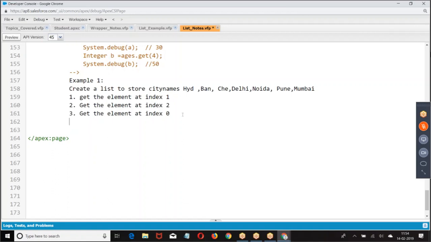Then how are we creating this box? So it's a list of string. What values will be there in the list? String values will be there.